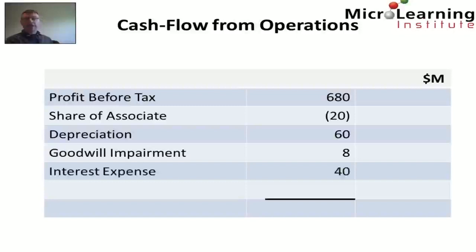Next, we also add back the interest expense, because that's not actually the amount of cash that we paid to our loan holders. And also there's a pension expense there, which again is an accrued amount and doesn't equate to the amount of cash that we as the Zambezi Group put into our pension fund. So a subtotal here at the end of this working is $781 million of cash inflow.